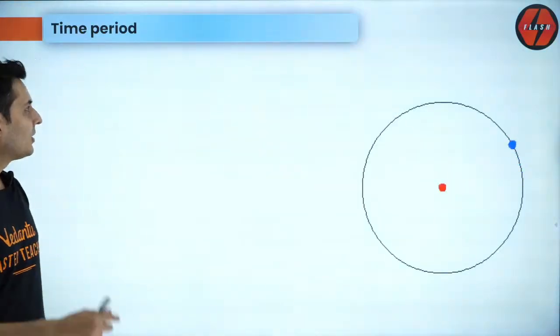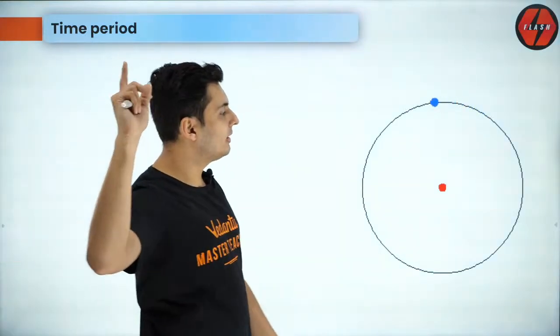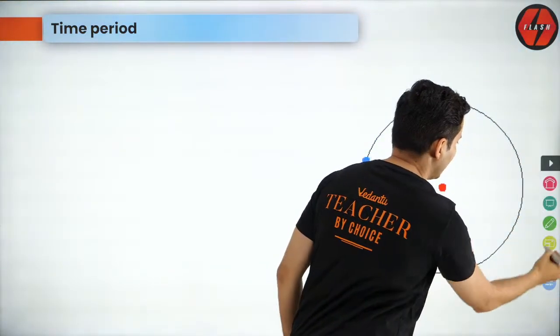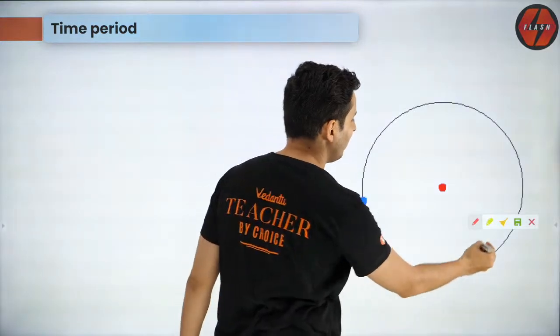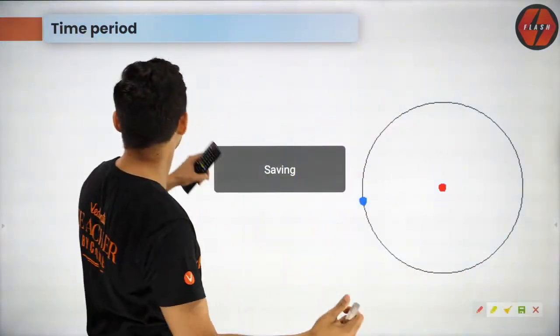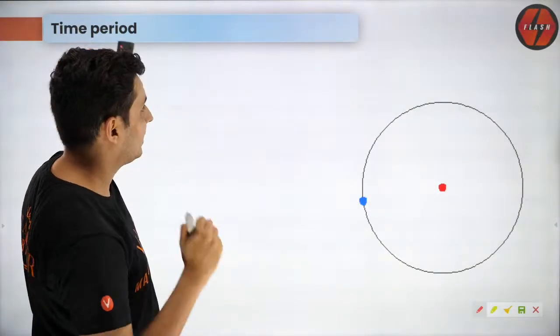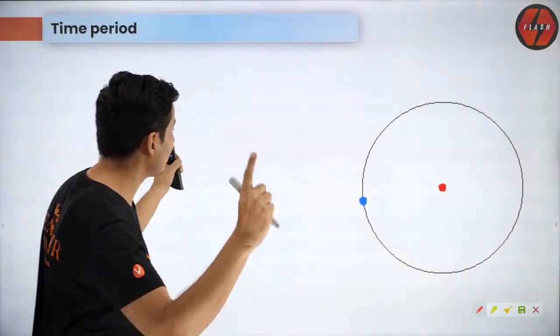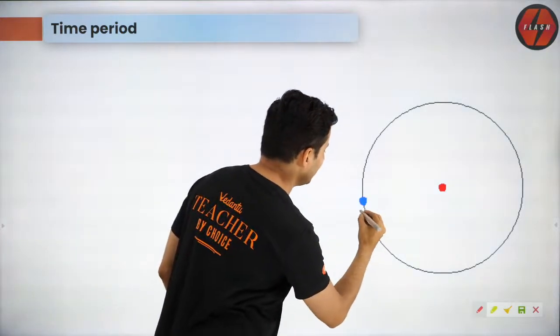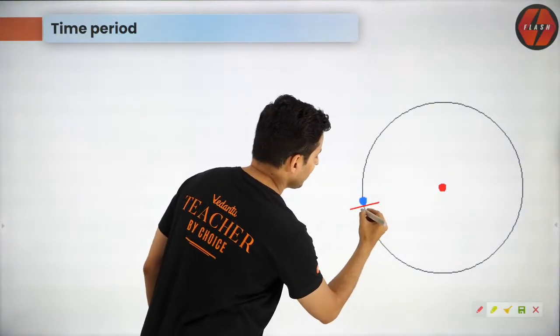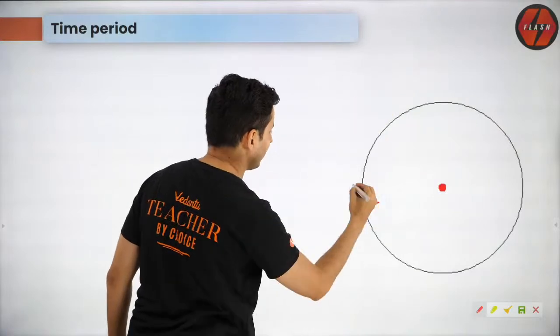Great. So now let's talk about a few important terms we can see in circular motion. One is time period. So what is time period? Time period means if a particle starts here, how much time does it take to come back?